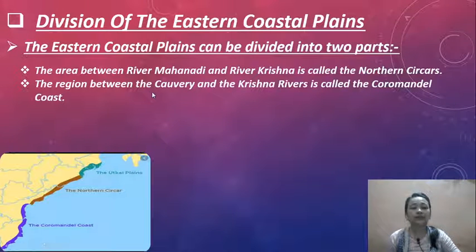The region between the Kaveri and Krishna rivers is called the Coromandel Coast.